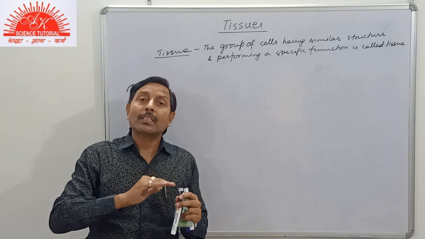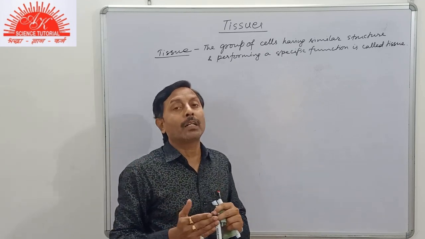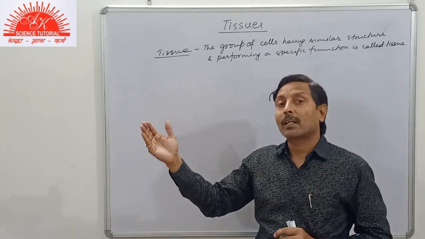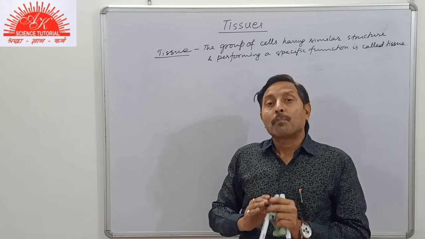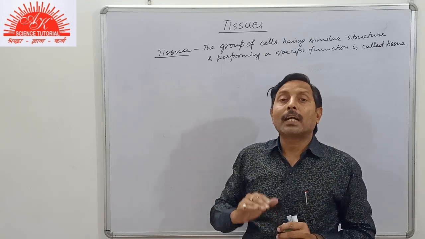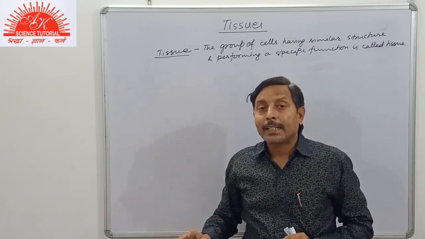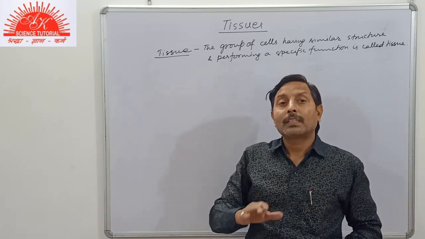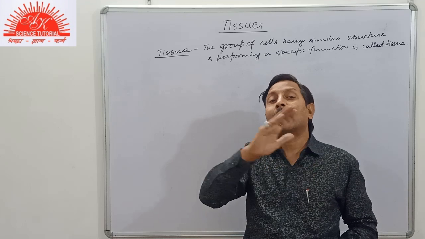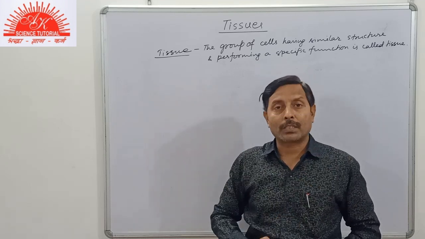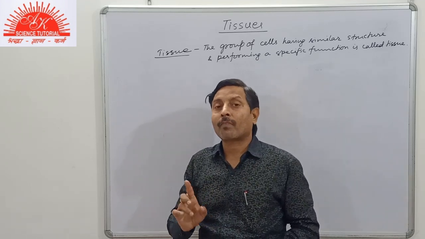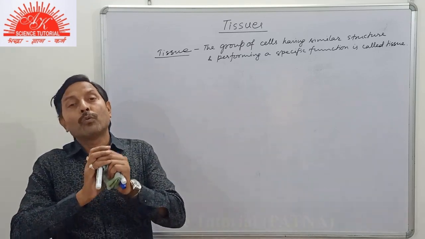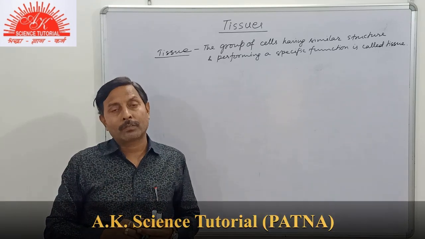The cells which divide to increase the number are confined to specific portions. But in animals, the growth is uniform, taking place in every part of the body. So, the growing cells are not confined to specific portions. Clear, students?